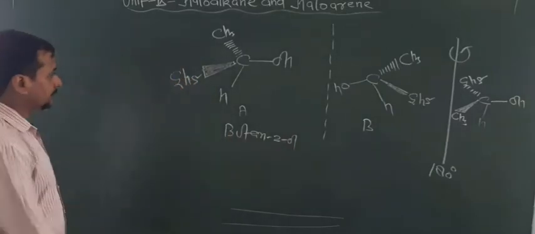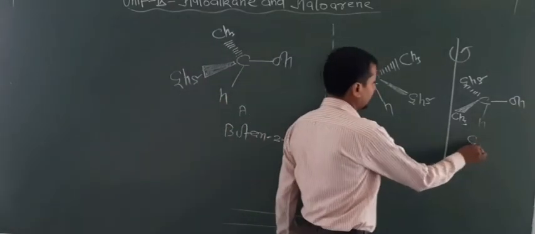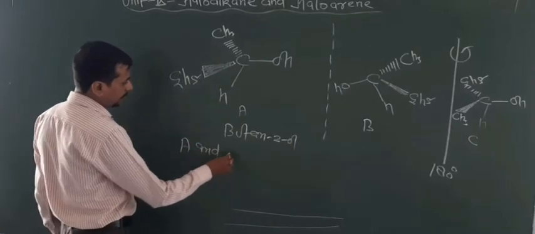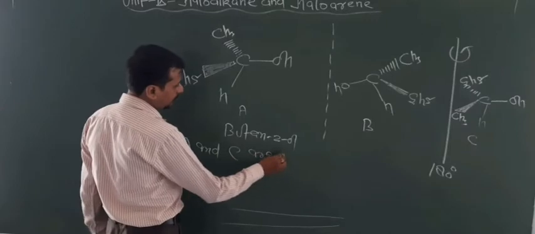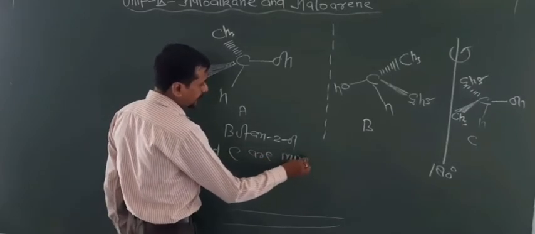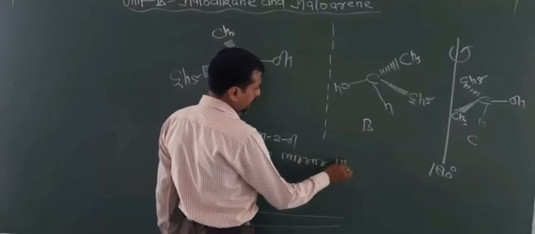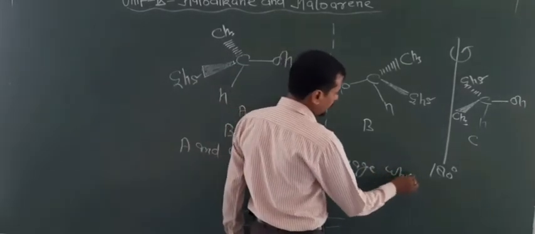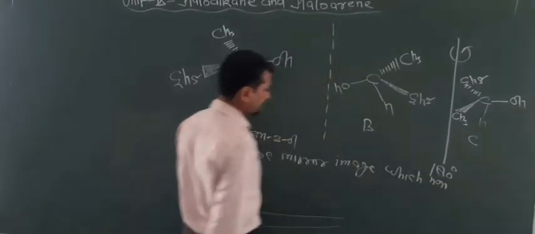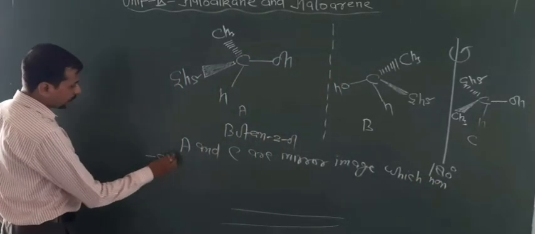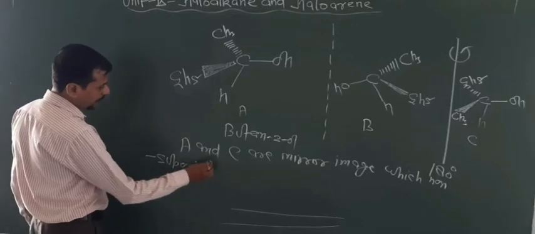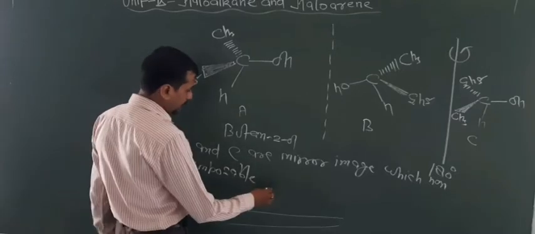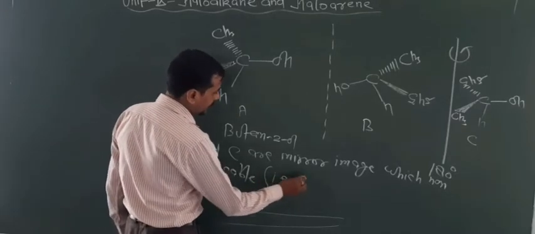So look here, now this structure is C. So here A and C are mirror images which are non-superimposable, that is, enantiomers.